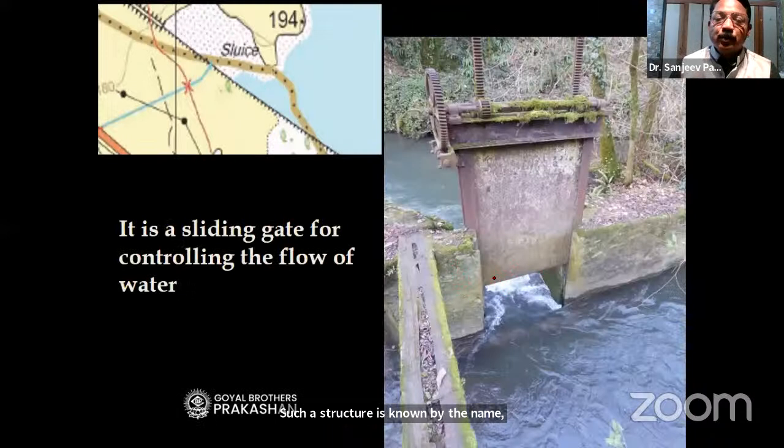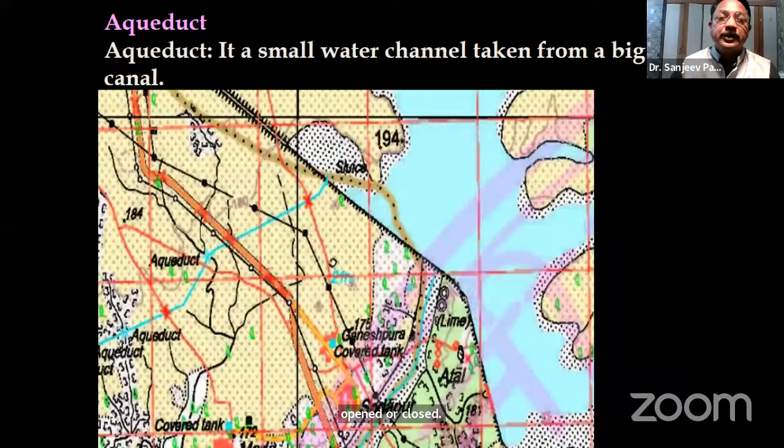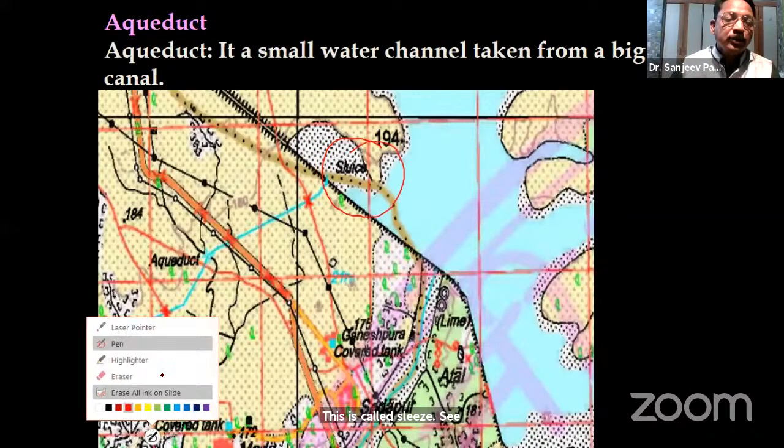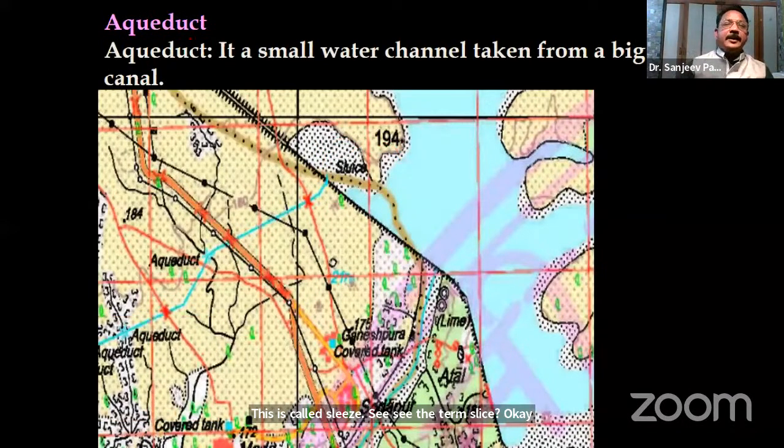Then this is another sluice you can see here. This gate, okay, it can be opened or closed. This is called a sluice. See the term sluice, okay? So there is no symbol for the word sluice. You will directly find the word sluice written.